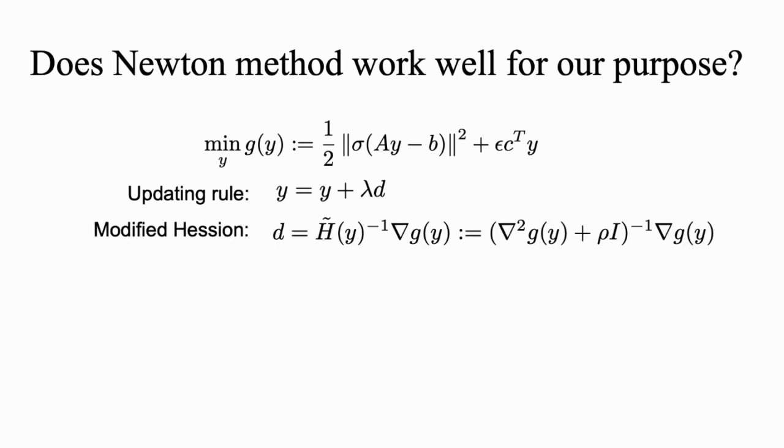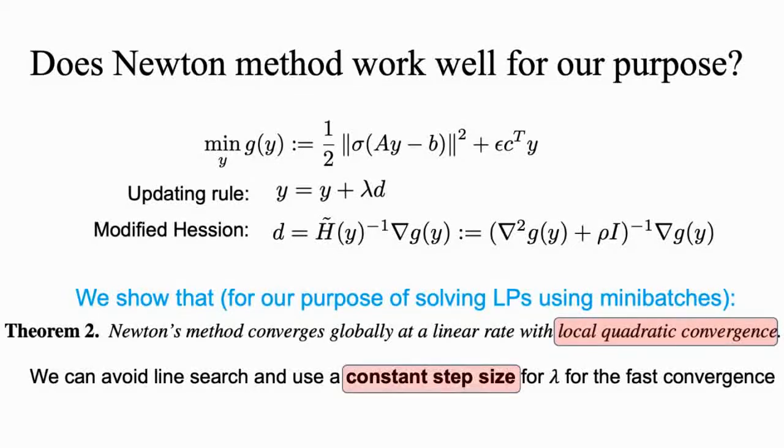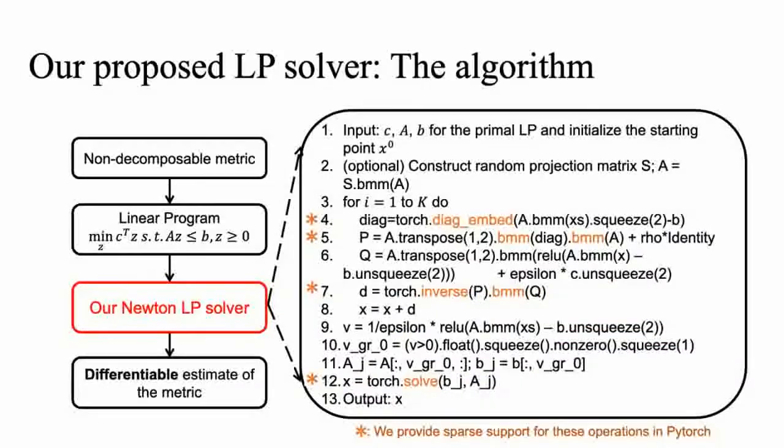In our paper, we show that for our purposes, Newton's method has local quadratic convergence, which is good. Another important point is that usually Newton method requires a line search to find the step size, which is too expensive for deep nets. Our analysis shows that we can avoid the line search and use a constant step size for lambda under certain conditions.